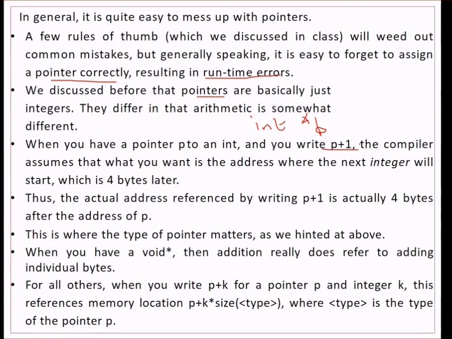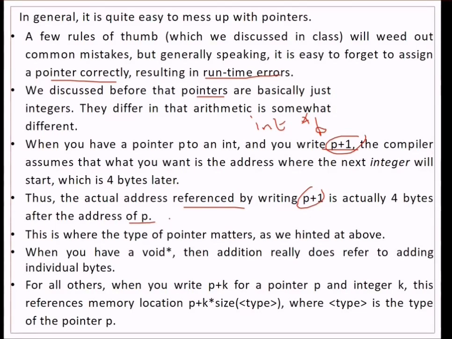So p plus 1 will point to the next location, 4 bytes ahead of the address of p.